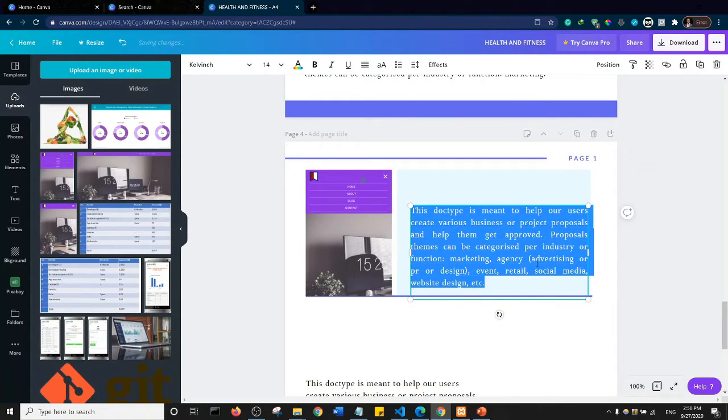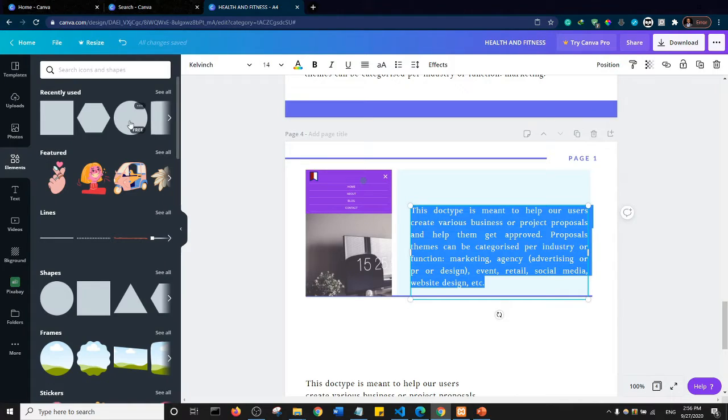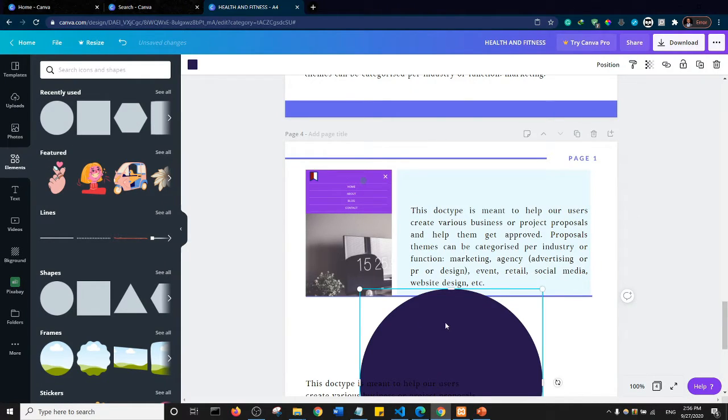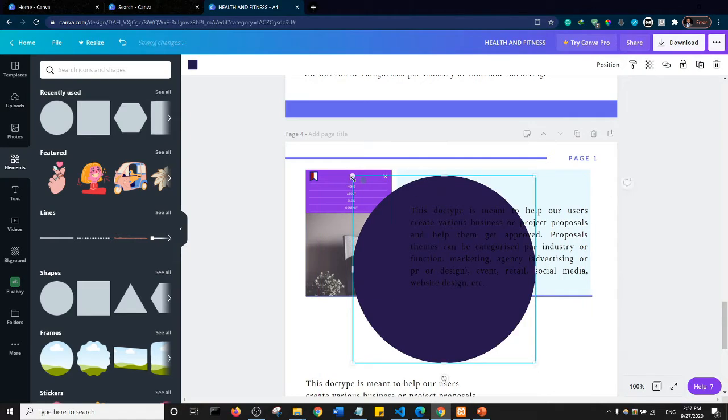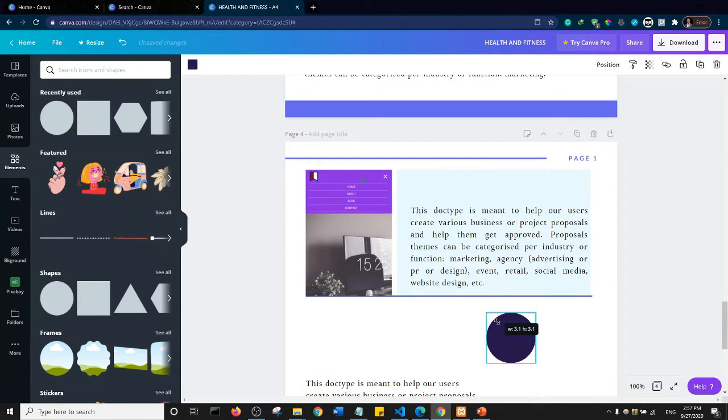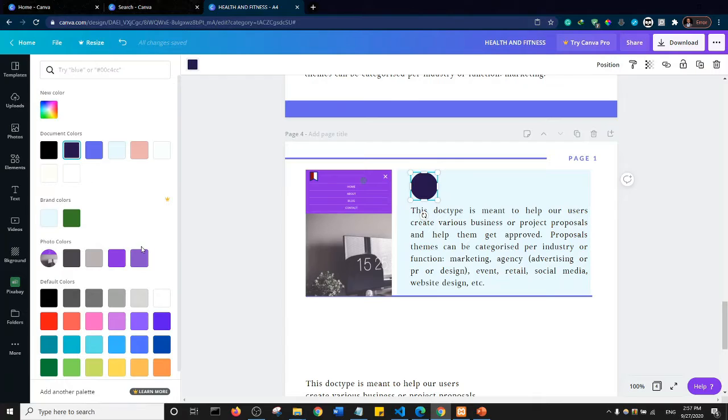Now one interesting thing we're going to do is, we're going to add a design to display steps. So I'll come to my elements, and I'll click on this circle here. Okay, so we have a very large circle here. So I'll shrink this circle. So let's shrink the circle down, and I'm going to move it somewhere here. Okay, so I'll shrink it some more and move it down just a little bit. Okay, so that's fine, I think. And I'll go ahead and change the color of the circle. So I'm going to change it to something like this.